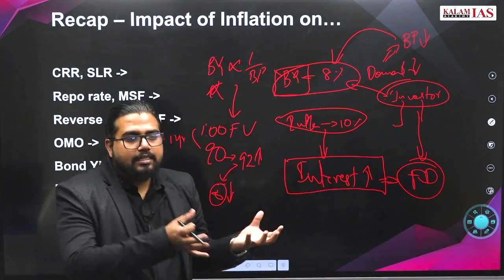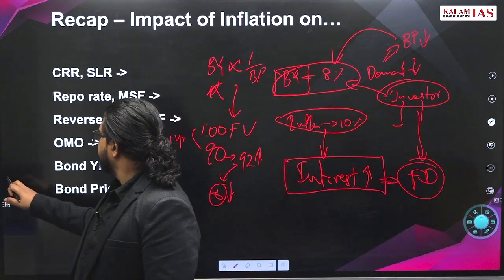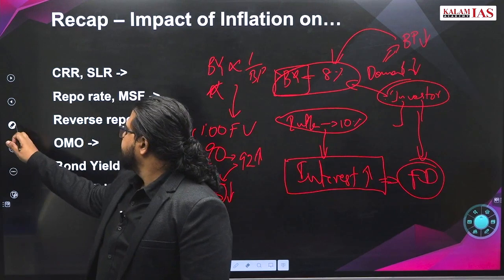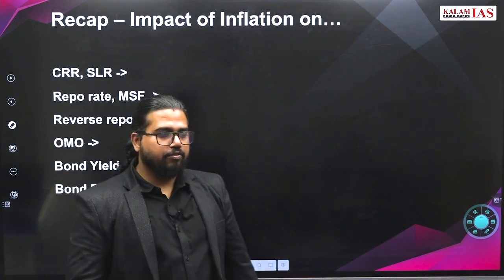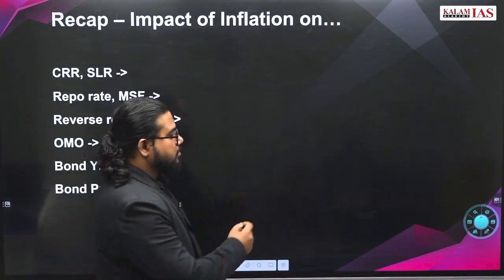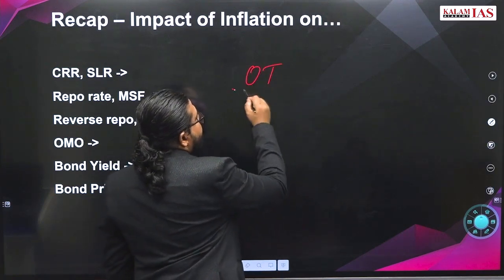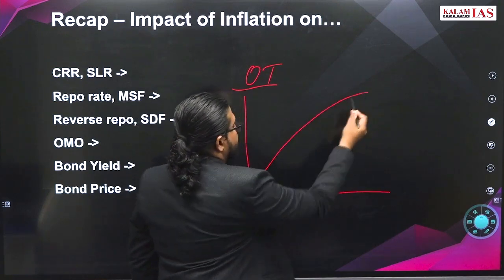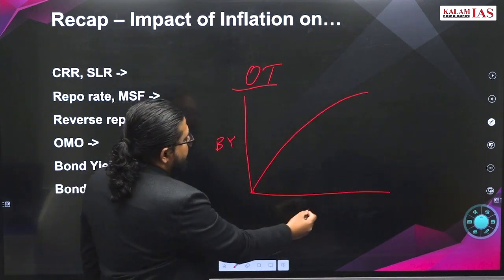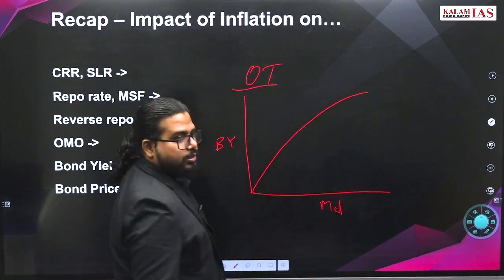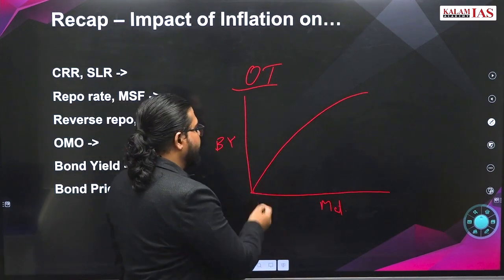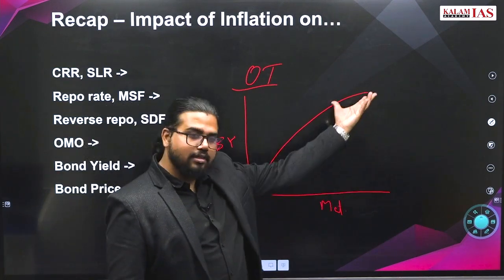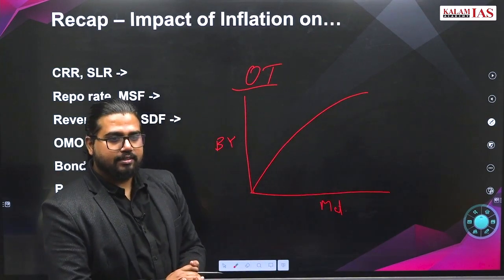Now, in this context, give a brief idea on Operation Twist. What was Operation Twist? We have a bond yield curve like this. This is bond yield and this is maturity. If you are parking your money for a shorter maturity period, you will get a lower interest rate. If you are parking for longer, you will get a higher interest rate.